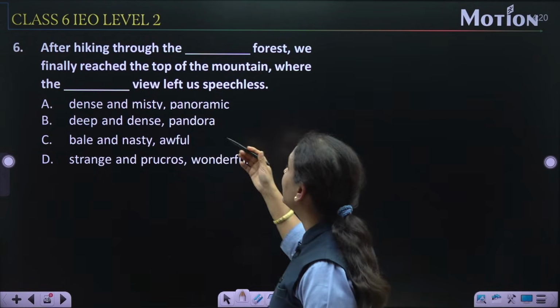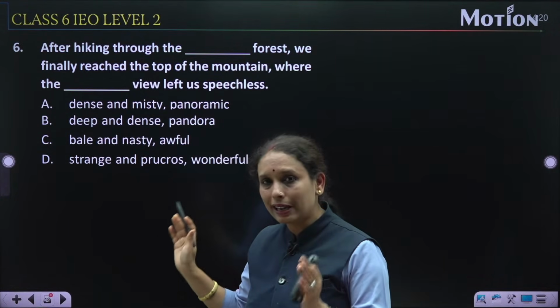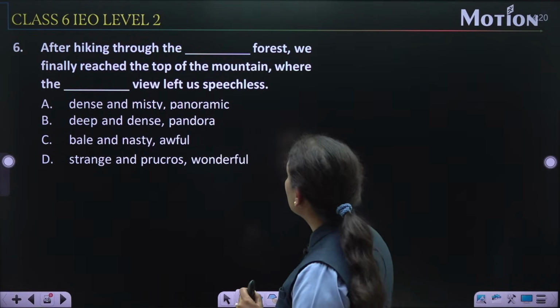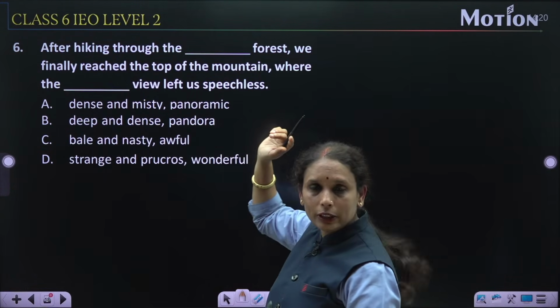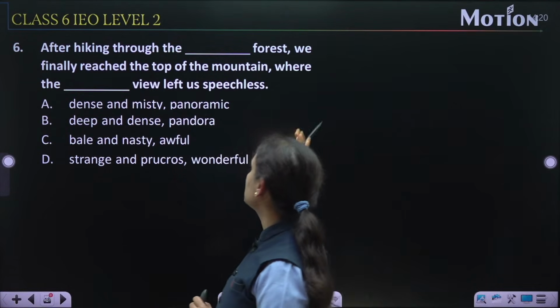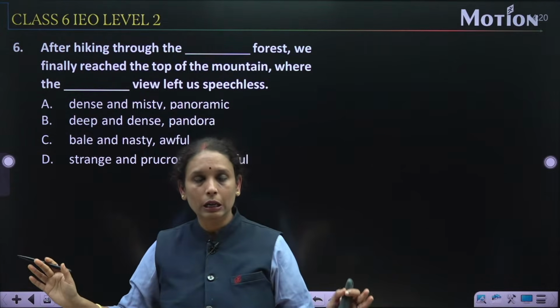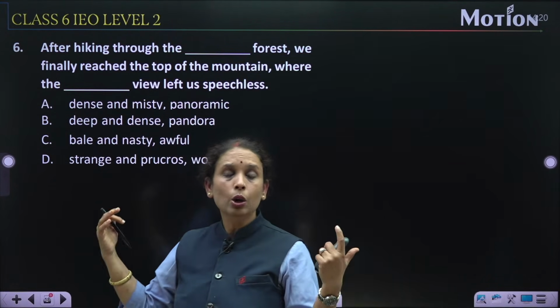So after hiking through the dense forest, forest की बात हो रही है. Forest कैसा है उसके बारे में हम आगे देखेंगे. We finally reached the top of the mountain. Top of the mountain पे हम पहुंच गए. Where the dash view left us speechless. और वहां का जो व्यू था उससे हम speechless हो गए, मतलब कहने को कुछ नहीं था, इतना beautiful था, इतना awesome वहां से व्यू था.